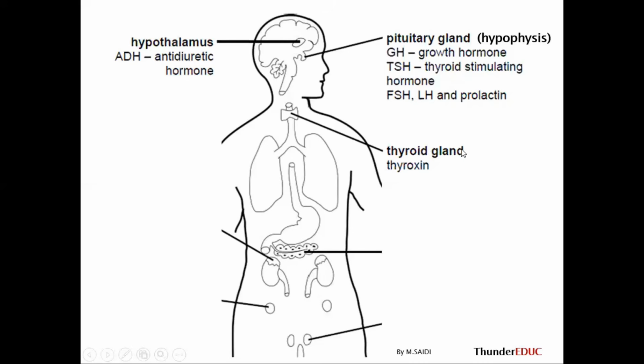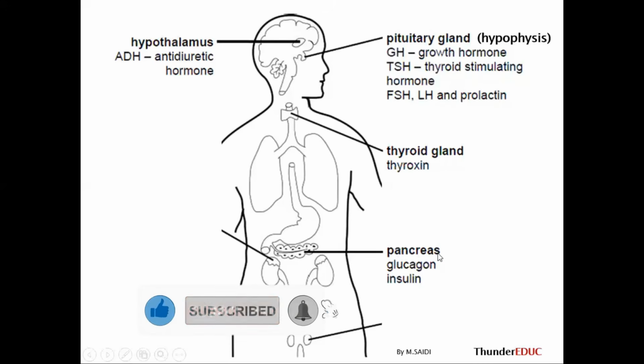Then we go to thyroid gland. What's the function of thyroid gland? It produces thyroxine. Pancreas. What's the function of pancreas? It's very important in production of glucagon and insulin. Don't confuse glucagon and glycogen. The substrate which is being acted upon is glycogen and glucose. So please don't confuse this.